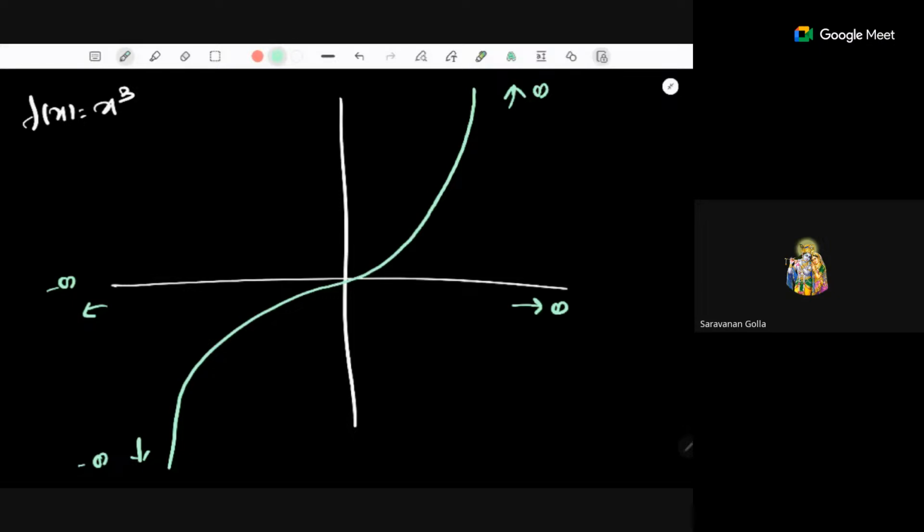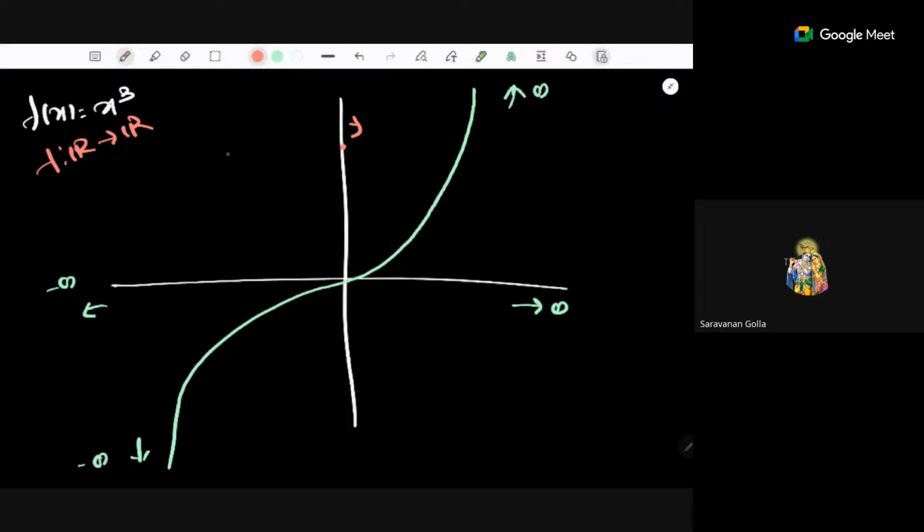By the limiting criteria, by that limit statement, I can say that this is fine. This is an onto function. But how can we actually see it? What we need is that for every real number, there should exist a pre-image. So you take any value of y. Y is our codomain value, right? F is a function from real numbers to real numbers, so you have to find a pre-image for y.